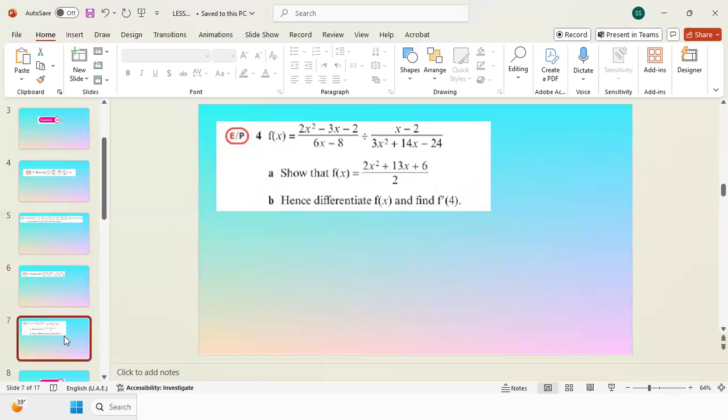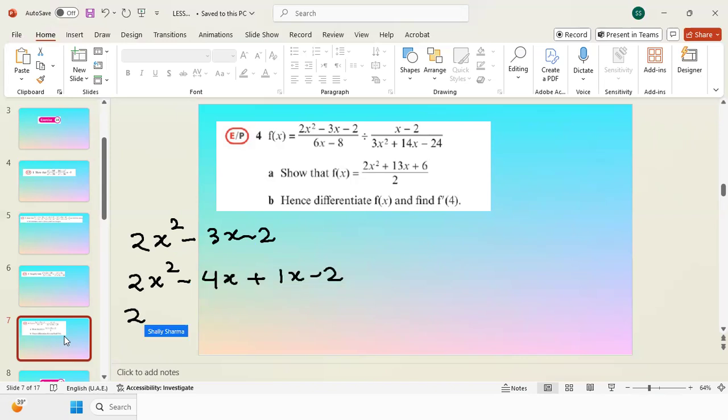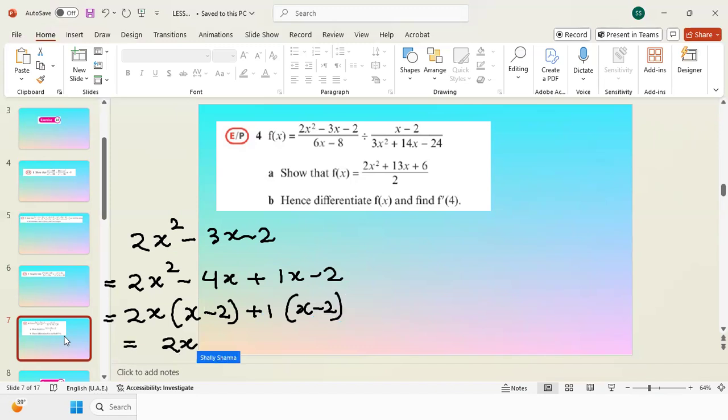Then the next question: f of x is equal to 2x squared minus 3x minus 2 over 6x minus 8, divided by x minus 2 over 3x squared. So here again we have to do the same thing. First expression is 2x squared minus 3x minus 2. It has three terms and this is a polynomial, so this is a trinomial. So how to simplify this? 2x squared minus 4x plus 1x minus 2. So 2x I am taking common, x minus 2, plus 1 x minus 2. So it is 2x plus 1 and x minus 2.